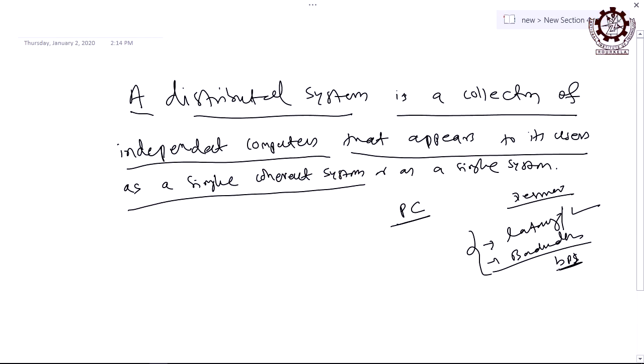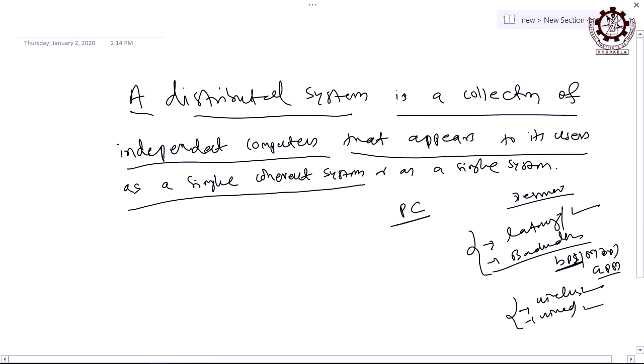Bandwidth is usually expressed in digital terms, that is bits per second, Mbps, or Gbps, depending upon the type of communication medium. We shall see both the wireless and the wired communication media, because in a distributed system, which is interconnected by a communication network, the communication medium can be wireless or wired, right.